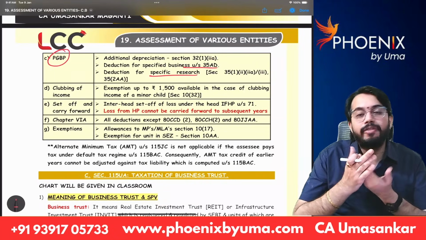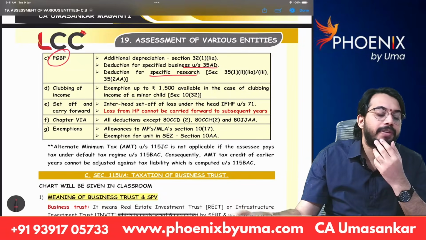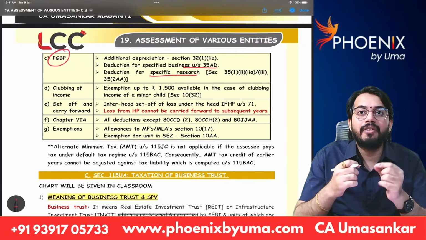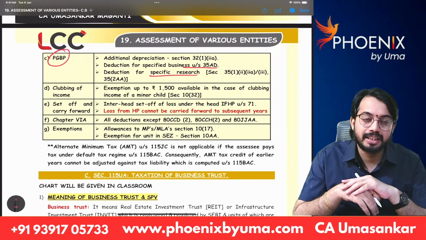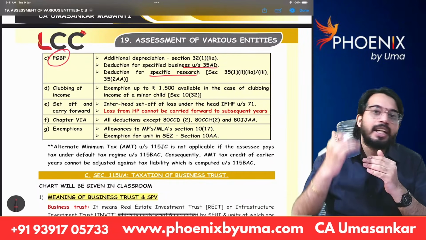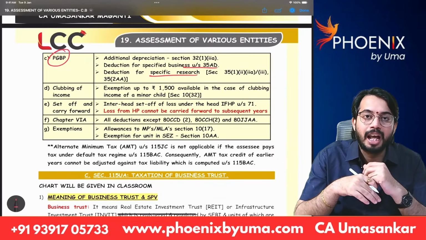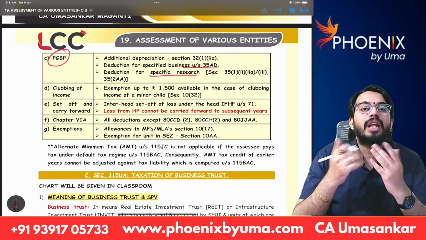Next, clubbing of income. Whenever minor income is clubbed in the hands of parents, 1500 rupees exemption is available. That exemption of 1500 rupees is not available under default tax rates. That means when you are calculating total income under default tax rates, minor income is fully clubbed in the hands of parents without any exemption.